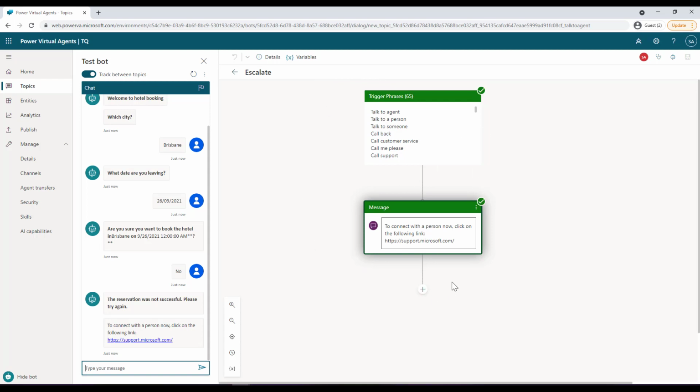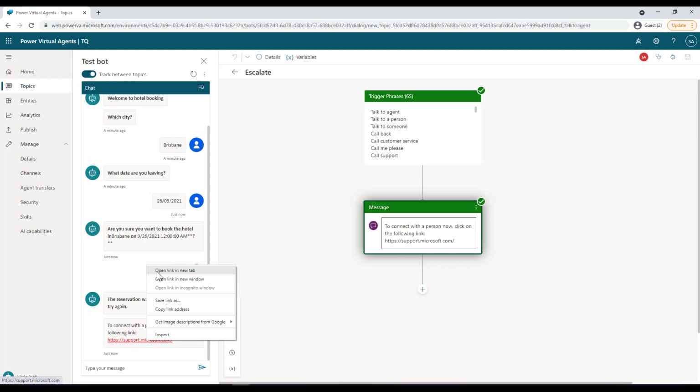And obviously you can get creative and go forward and add some conditions or messages or a particular link to your support system. In our case right now it is showing this particular link, and I can go to this link and open it. For example, if it was a support system, I can log my ticket over there.